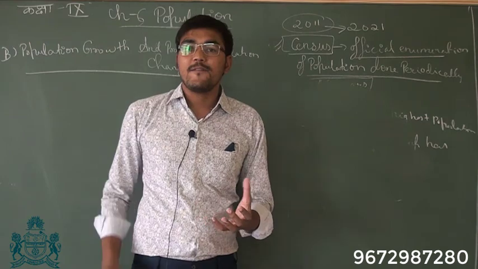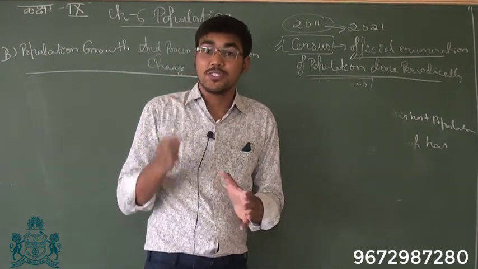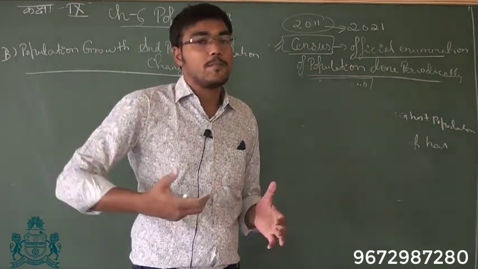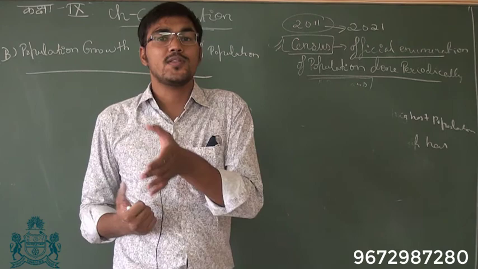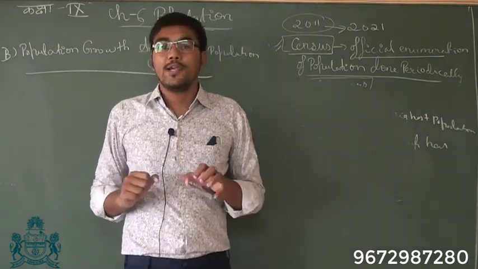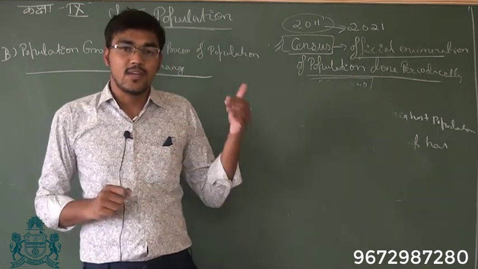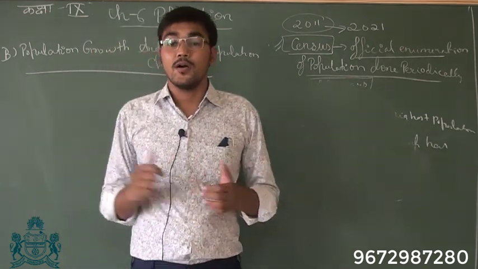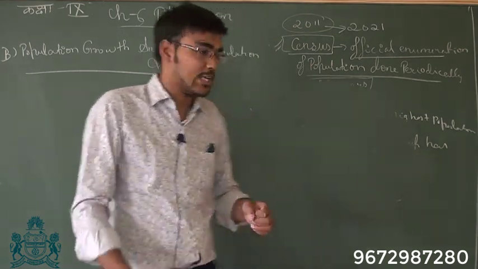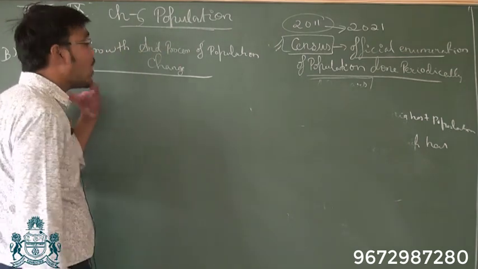In the initial part, we have looked at the population size and the distribution, where we looked at the density of population. That is very important. You can get a 2-mark definition on what is population density, and then you have to quote that India's population density is 382 persons per square kilometer. In India, Bihar has the highest population density, which is around 1102, whereas Arunachal Pradesh has the least population density, which is around 17.